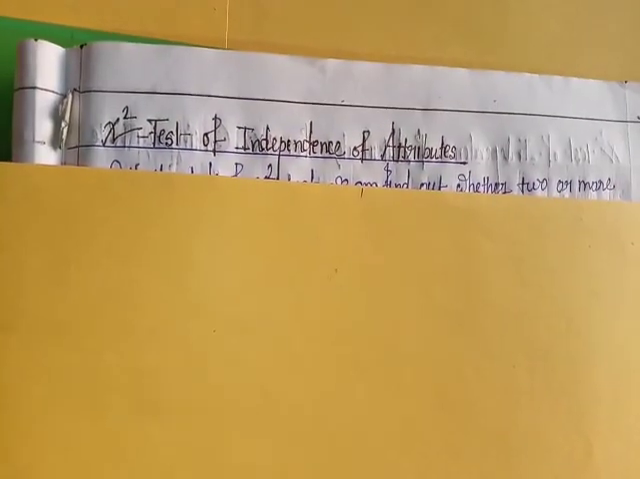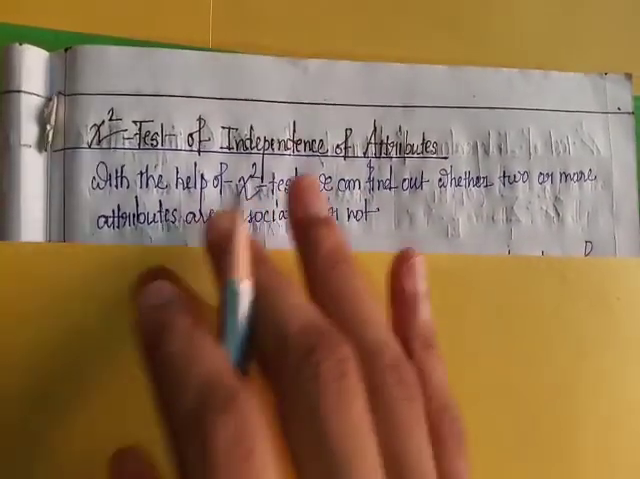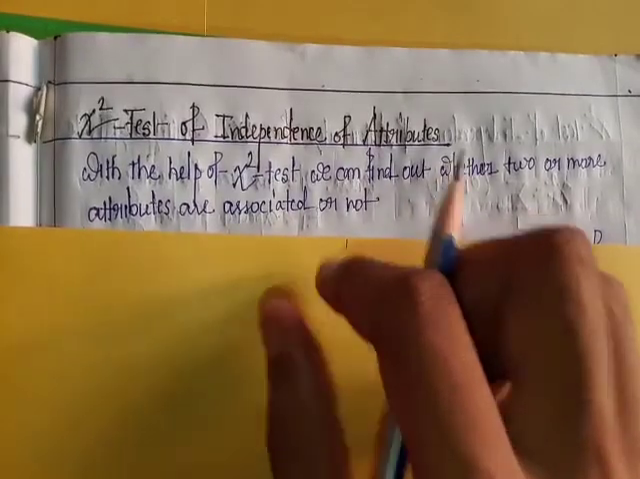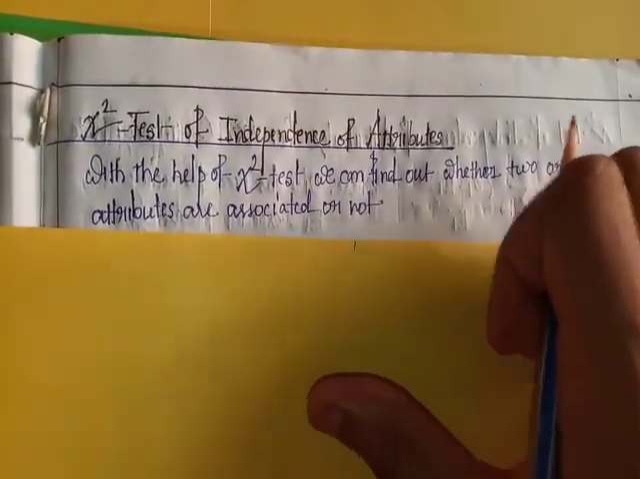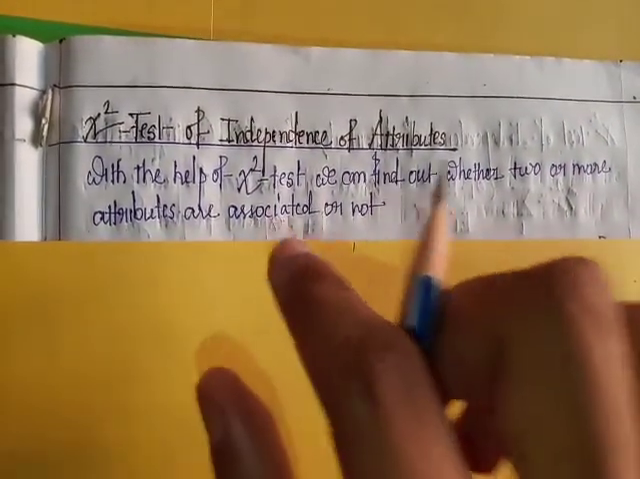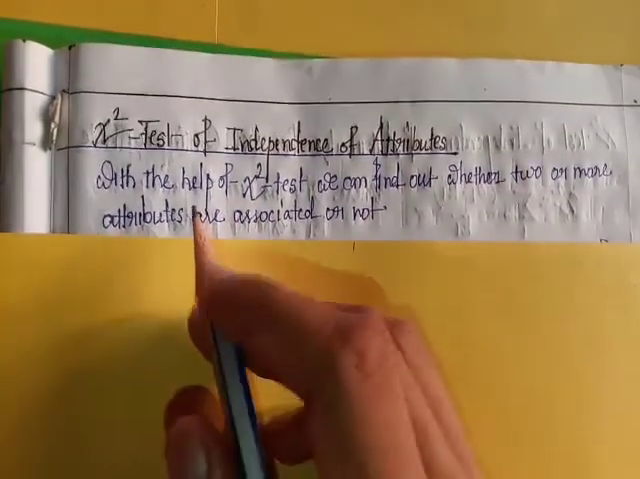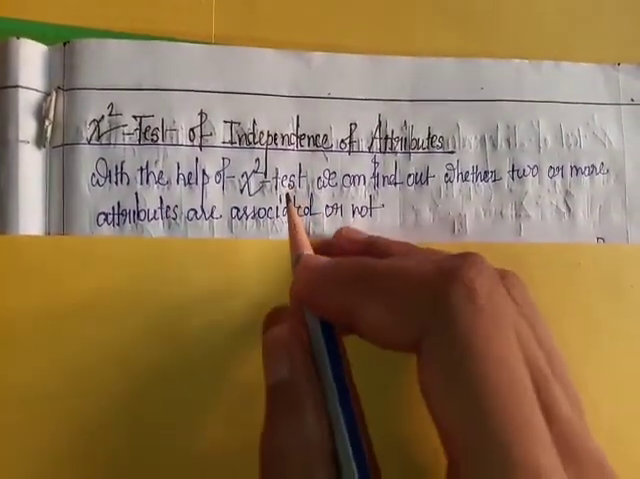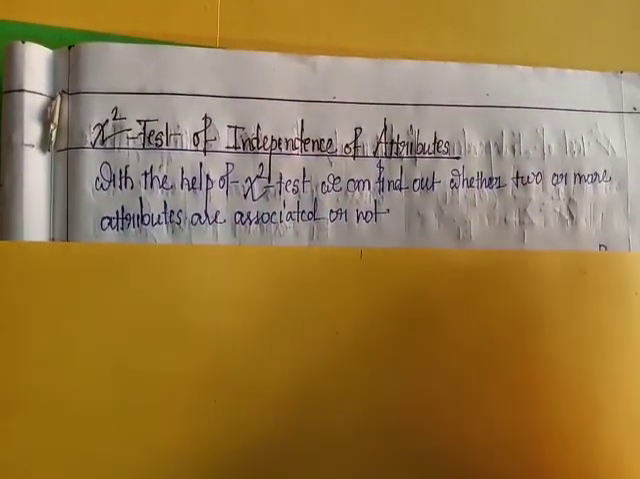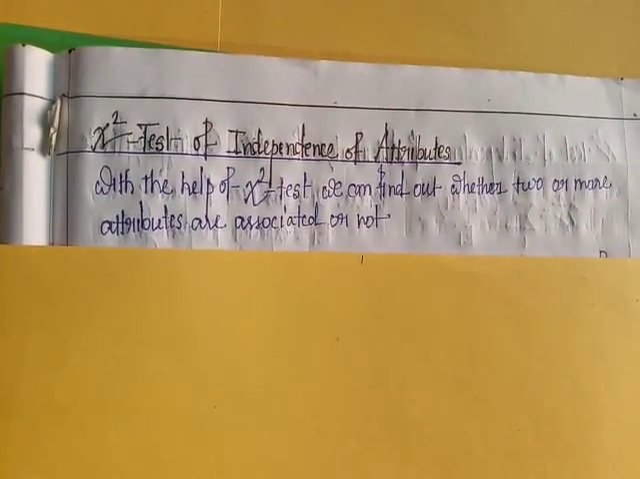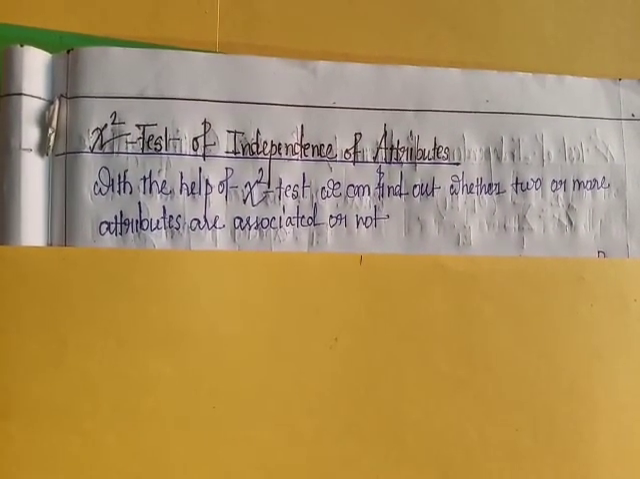Attributes means quality or characteristics. With the help of chi-square test, we can find out whether two or more attributes are associated or not.